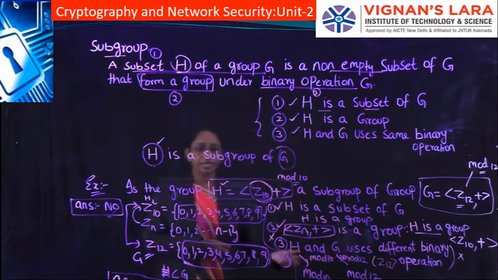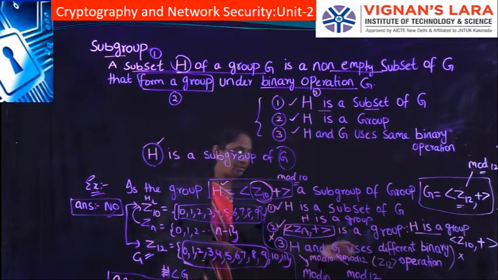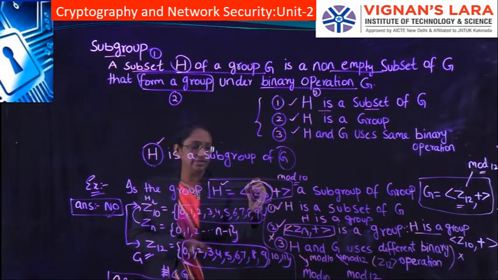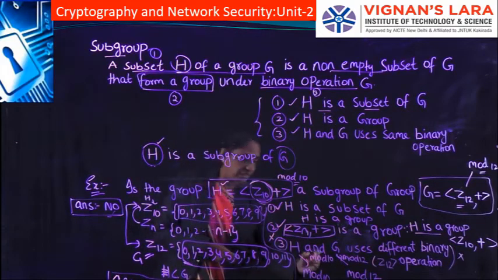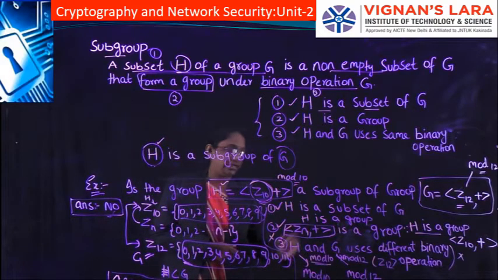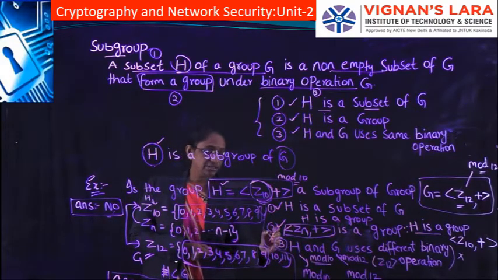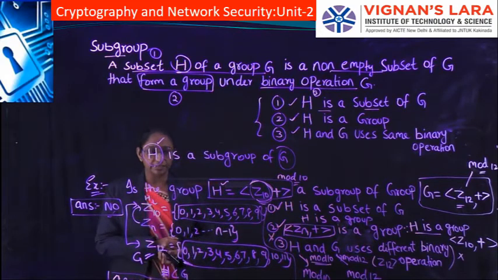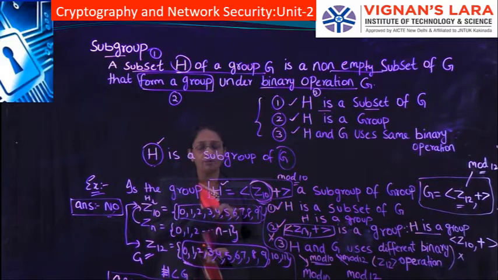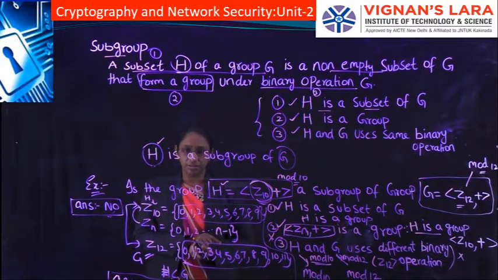Since the residue set of H is Z10, it is doing the mod 10 operation. Since H and G are using different operations, the third property is not satisfied. Hence the answer is no, which means that H is not forming a subgroup of G.